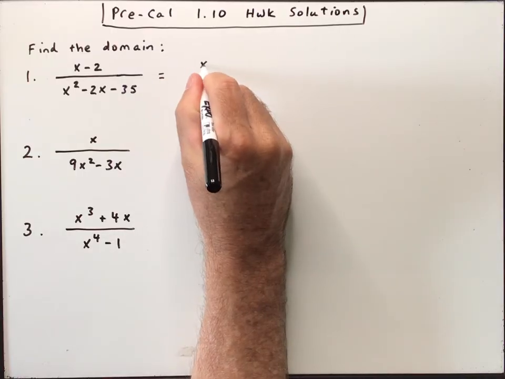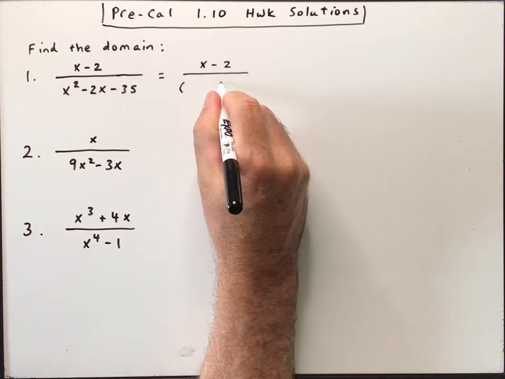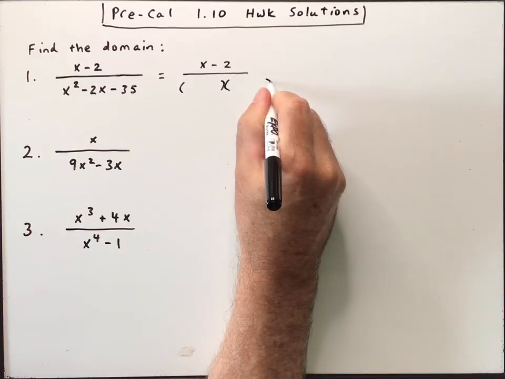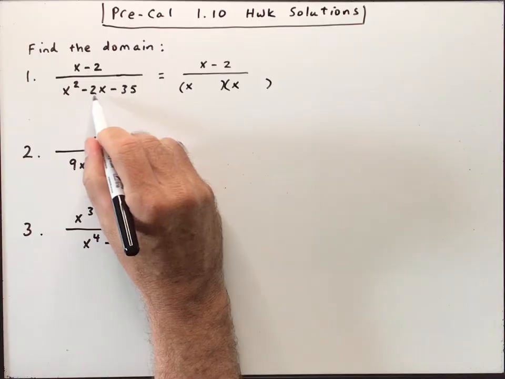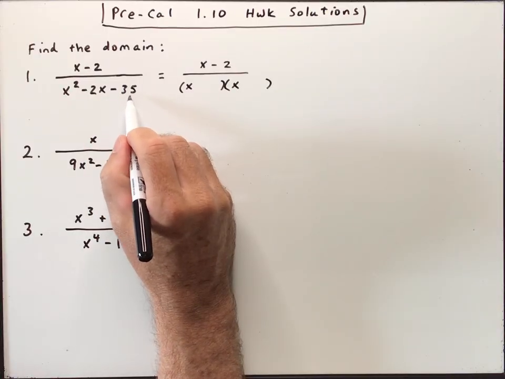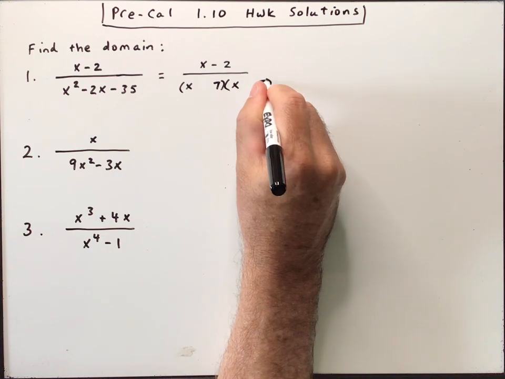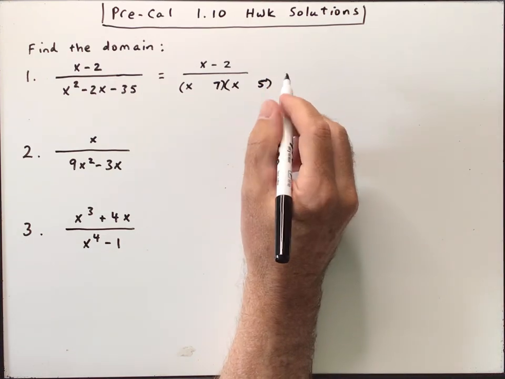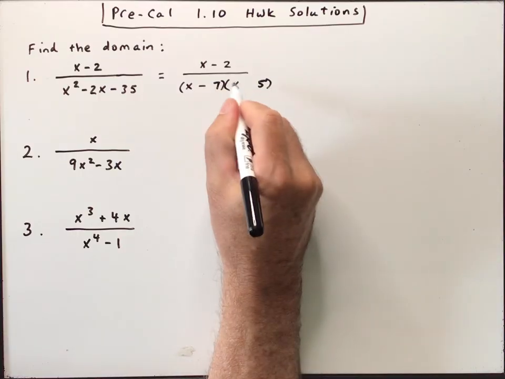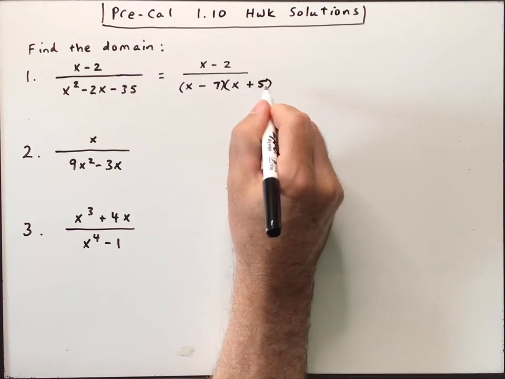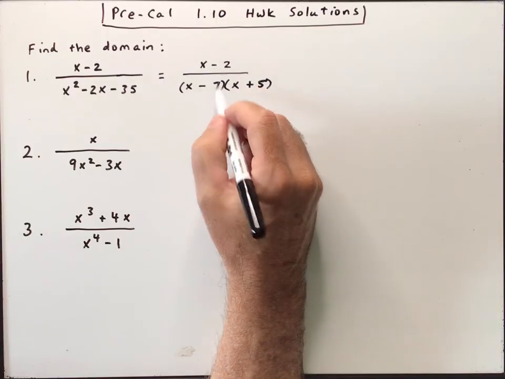So what I'm going to do on number 1 here is factor the denominator. So we have x. I need a 2 in the middle, and 7 times 5 is 35. So let's put a 7 and a 5 there. And let's see, I need a minus 2, so let's make the 7 negative and the 5 positive. All right, so nothing cancels.